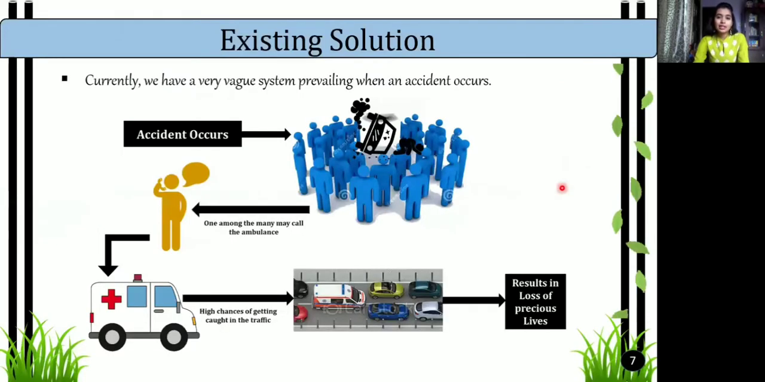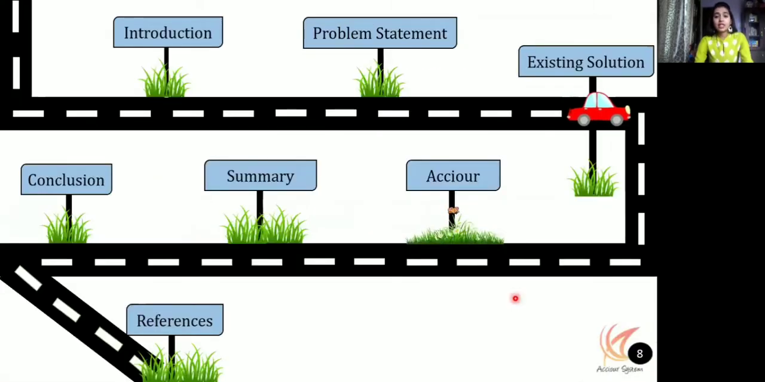Now let's move on to the existing solution. This solution is a very vague system which is prevailing in society. Once the accident occurs, many people gather around the accident, and one out of many takes the courage to call the ambulance. Even after the ambulance comes and takes the injured people, there are high chances of the ambulance itself getting stuck in traffic, which finally results in the loss of life.